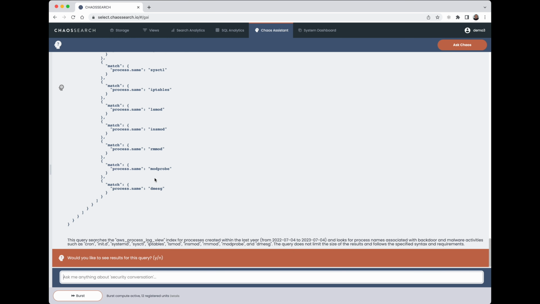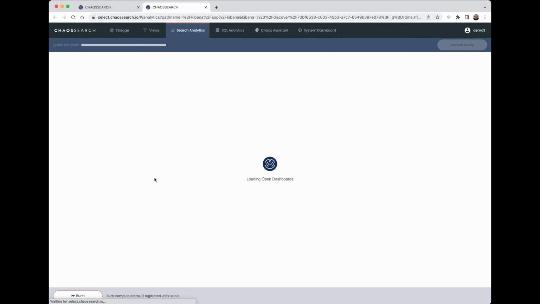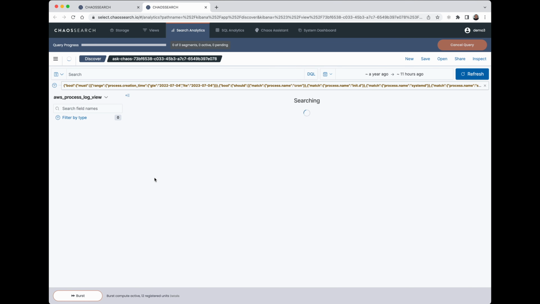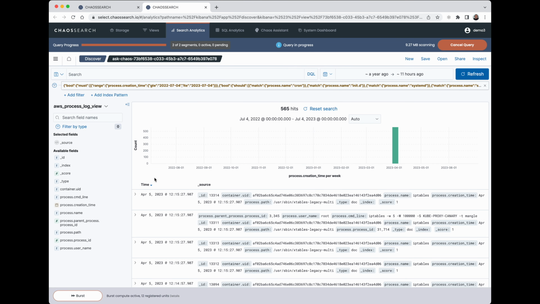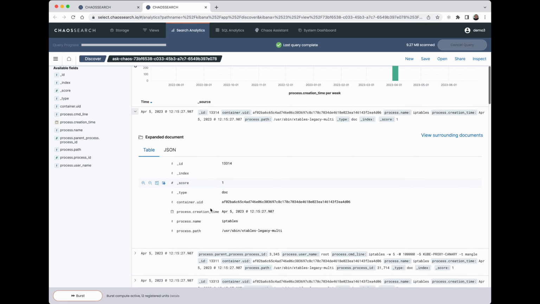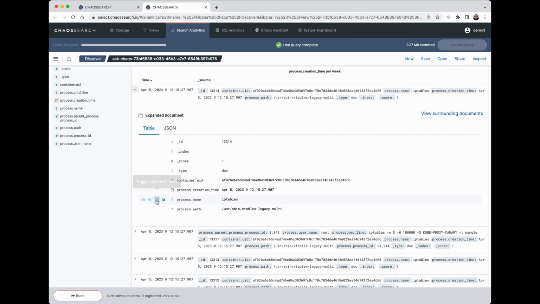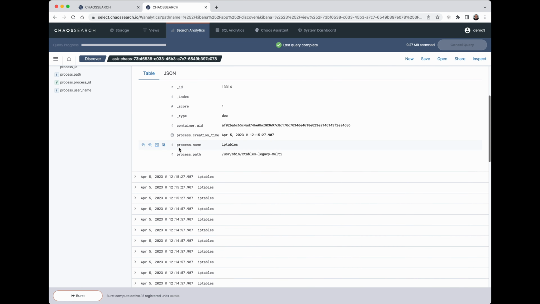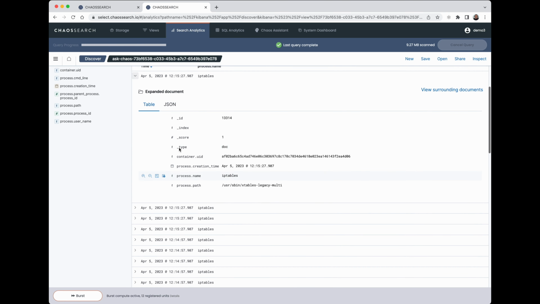It brings up the Search Analytics tab, Open Dashboards, where you can see here I found 565 commands. Now, a lot of these are IP table runs, but you can see here quickly and easily I can do this analysis.